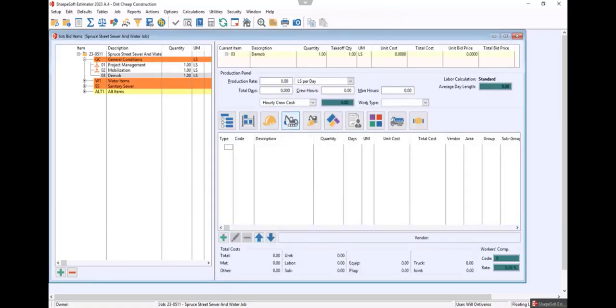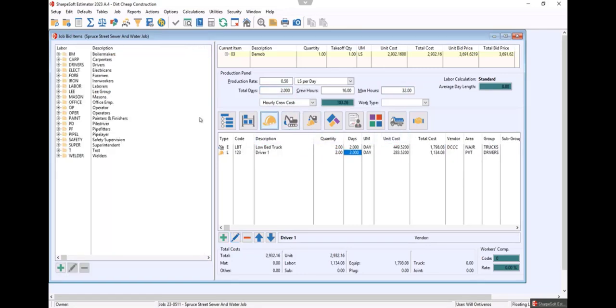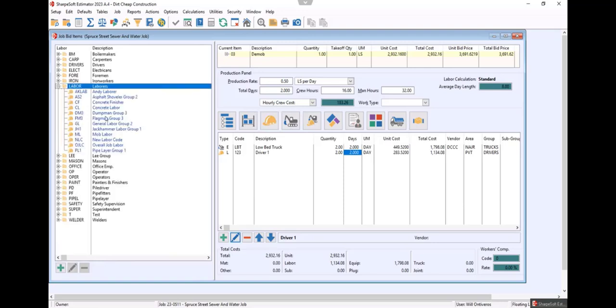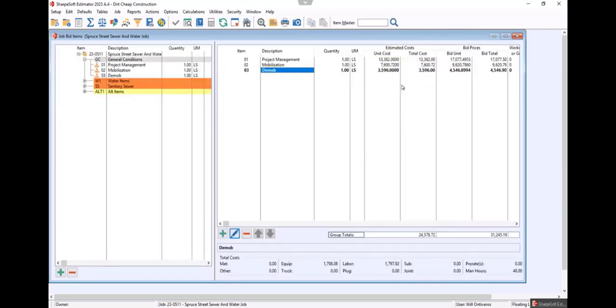I'll go to detail. Notice we have icons for labor, equipment, and crews. So I could come in and say equipment, LBT for me is a load bed truck. Notice that load bed truck comes in with a driver. So I could just say I need 2 of them, 2 drivers, and 2 total days. And that calculates that. If I wanted to drag in a labor here, I click on the icon. There is my general labor. I just grab one of those and drag those in. And notice it's already been populated with those 2 days. So that was just quickly bidding an item.